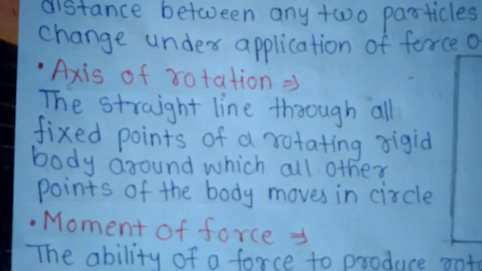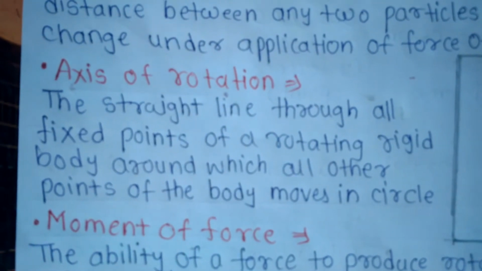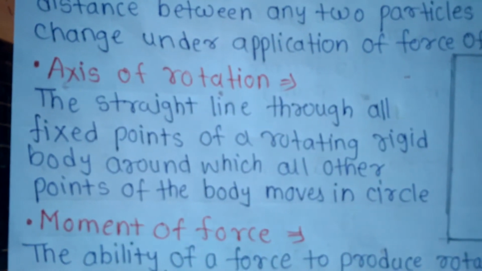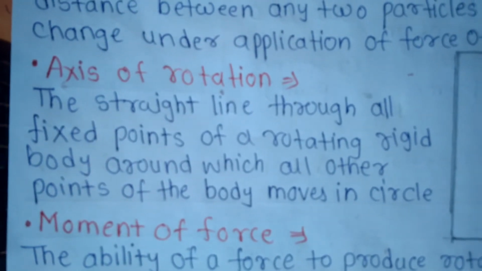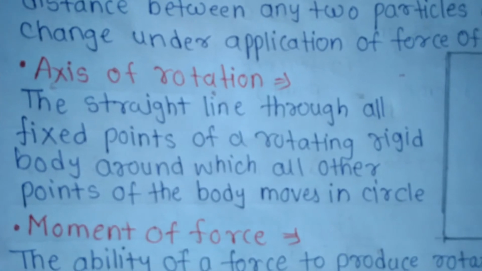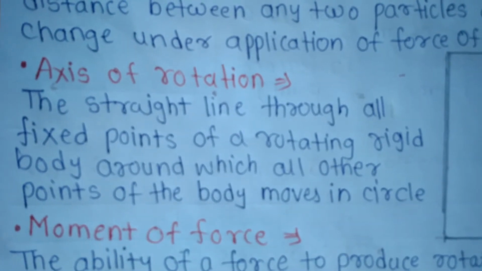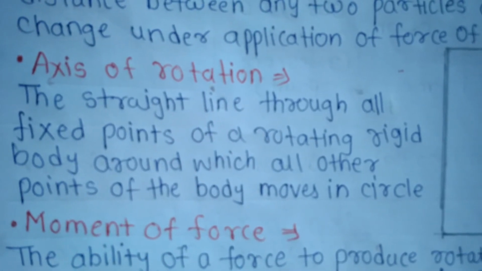So what are the three axes of rotation? They are referred to as longitudinal, lateral and vertical, and each is perpendicular to the others. Motion around the longitudinal axis, the lateral axis and the vertical axis are referred to as roll, pitch and yaw respectively. For this we see one figure.